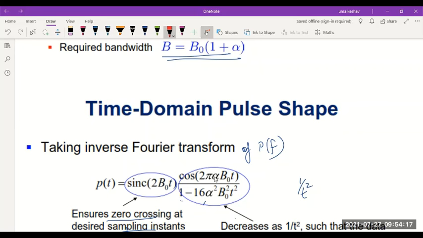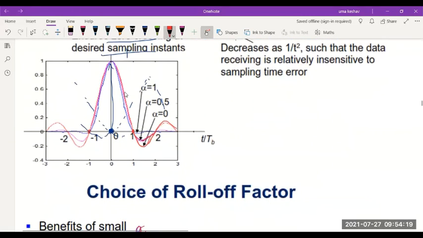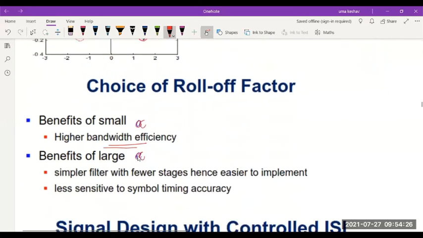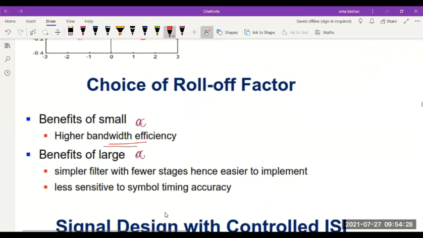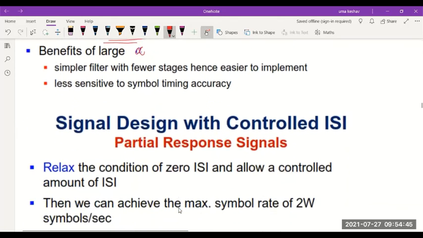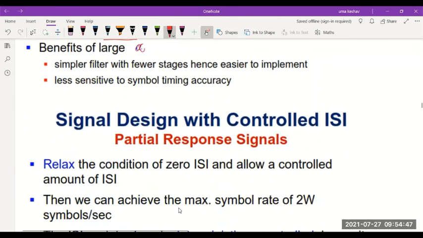Therefore, its falling rate is much faster. With a small alpha, you'll have very good bandwidth efficiency, but with larger alpha, circuit design becomes simpler with fewer stages, and there will also be lower sensitivity to symbol timing inaccuracies. So all this will be the choice of roll-off factor.